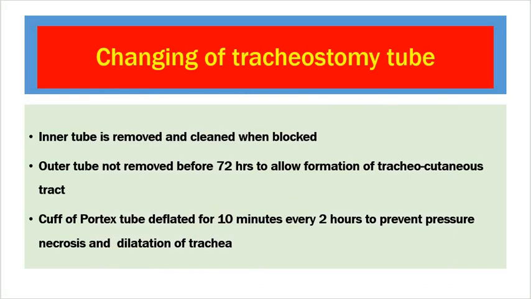When to change the tracheostomy tube? Suppose you are using a Portex tracheostomy tube, then that tube has to be kept for at least 5 to 6 days for the proper tract to be made. Otherwise, if you take out the tracheostomy tube, the tract might not be found again and the tube might go to a false tract. If you are using inner and outer tubes, the inner tube is removed and cleaned when blocked, and the outer tube is not removed before 72 hours, to allow formation of the tracheocutaneous tract. As I had already told, the tract has to be formed, so at least wait for 4 to 5 days.